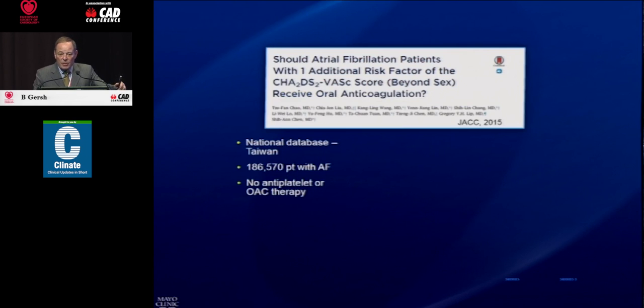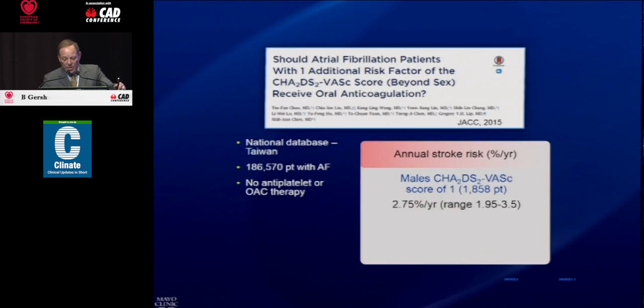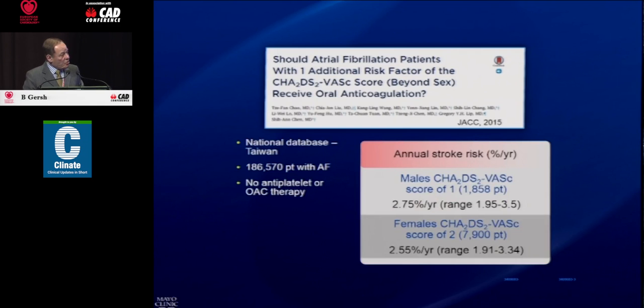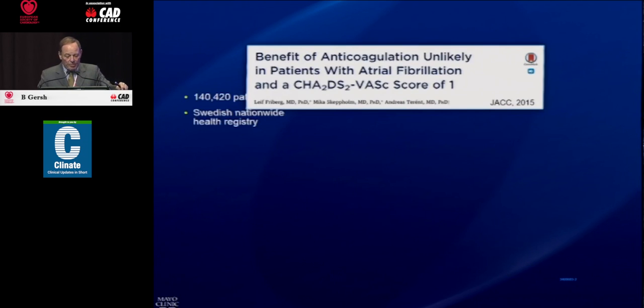Everybody agrees that we should anticoagulate with a CHADS-VASc of 2. And everybody agrees that we should do nothing with a CHADS-VASc of 0. But what about a CHADS-VASc of 1? So this study from Taiwan, annual stroke rate in these patients was 2.75 and 2.55 per year. This study suggested that the CHADS-VASc of 1 was a powerful predictor.